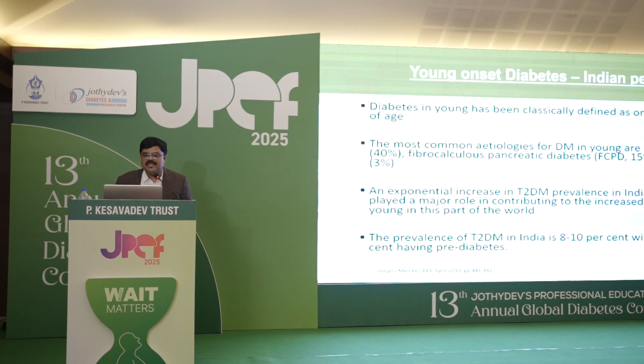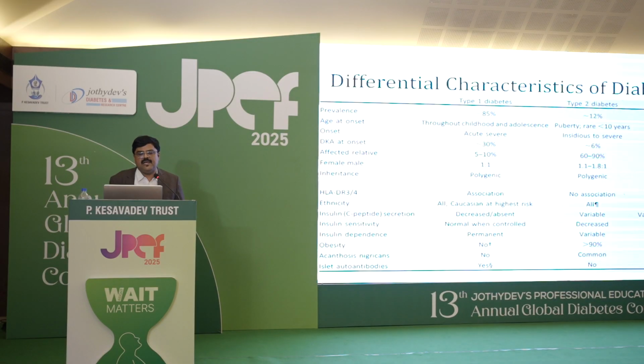An exponential increase in type 2 diabetes prevalence in India in the last 30 years has played a major role in contributing to the increased burden of diabetes in young in this part of the world. The prevalence of type 2 diabetes in India is 8 to 10%, with an additional 15% having pre-diabetes.